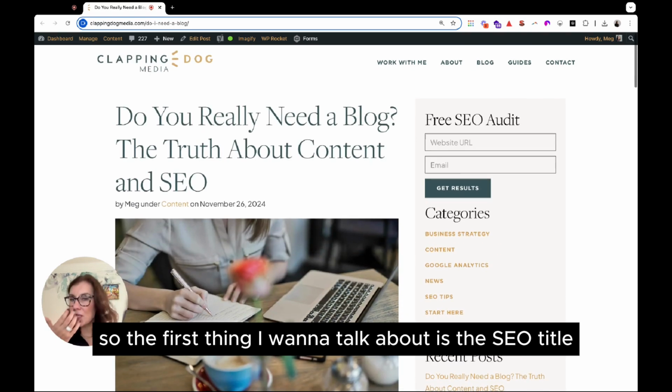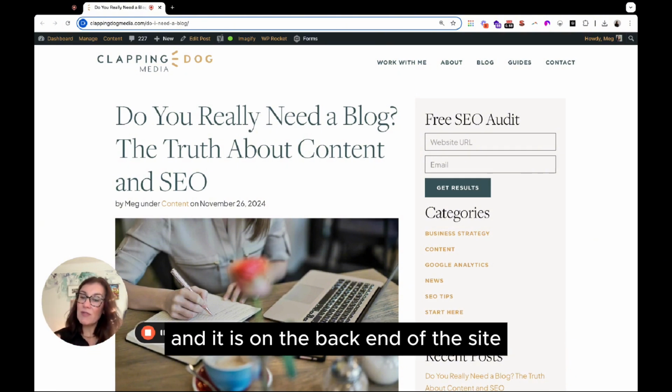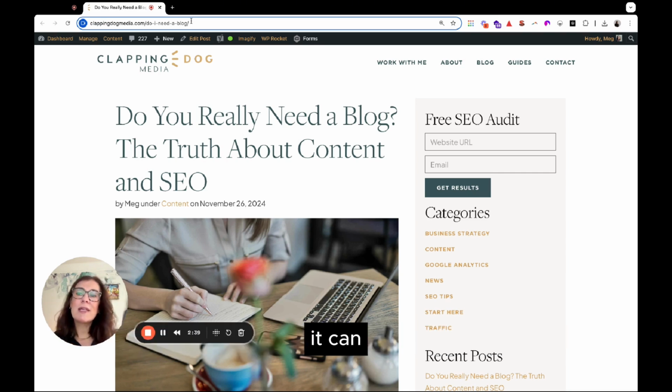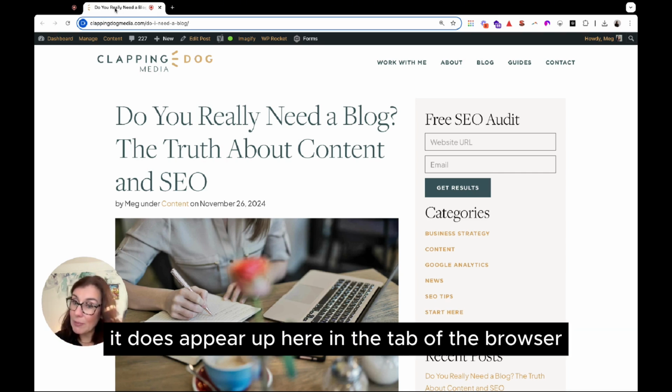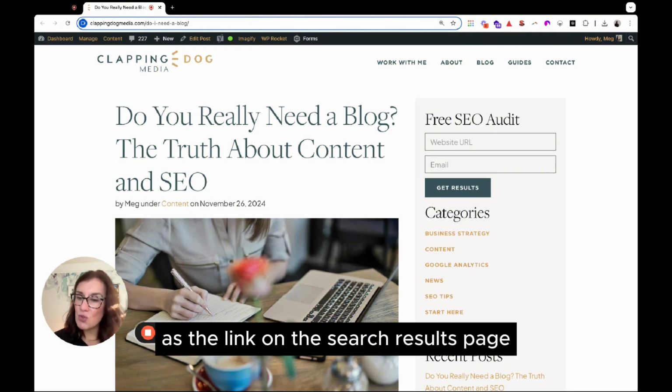Okay, so the first thing I want to talk about is the SEO title. The SEO title is part of the metadata, and it is on the back end of the site. Users don't see it on the web page. It does appear up here in the tab of the browser, and it also appears as the link on the search results page.